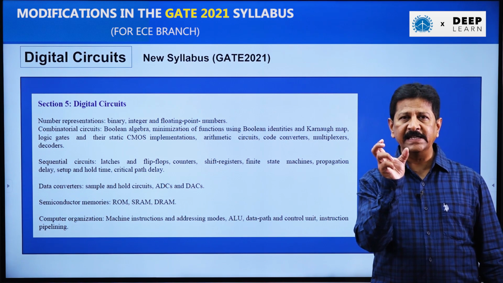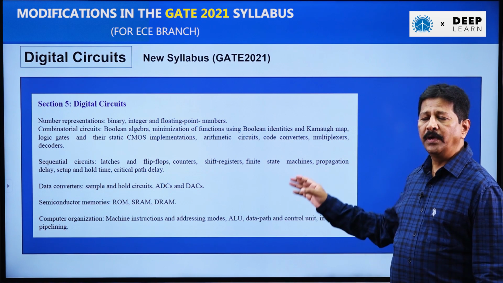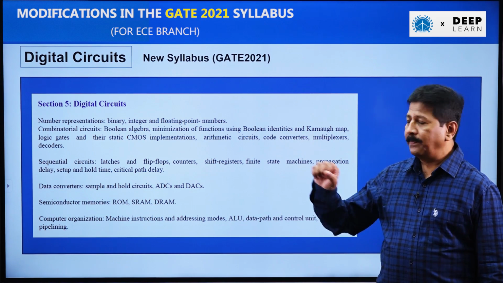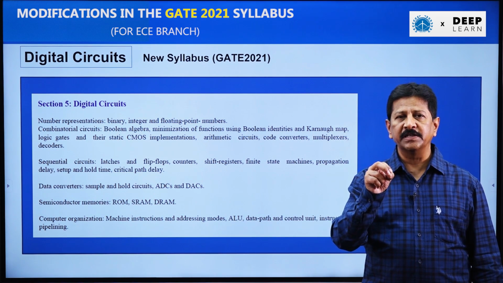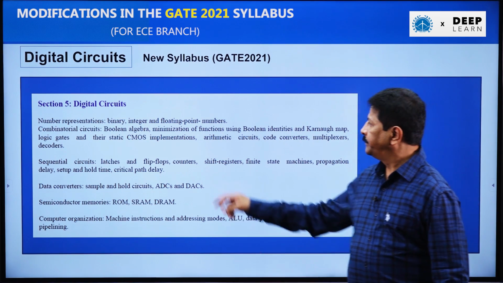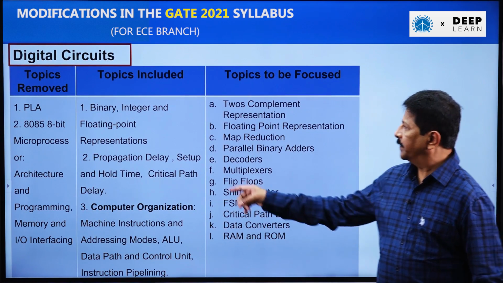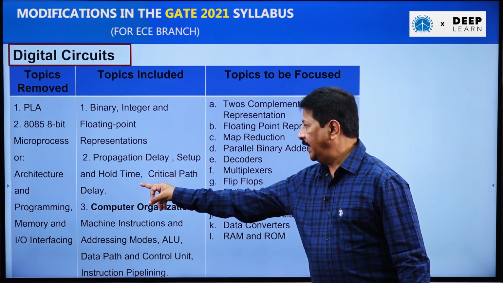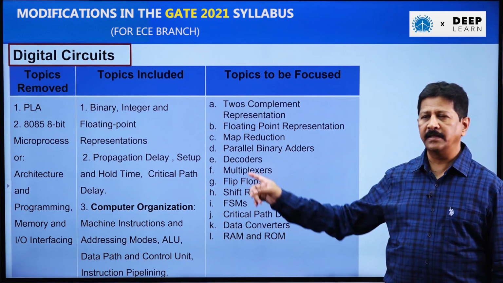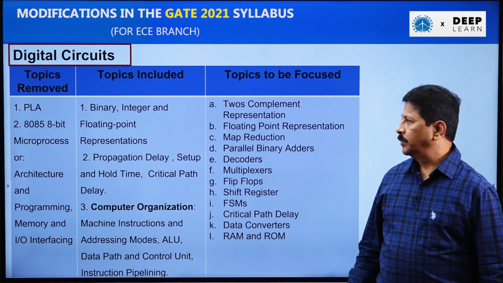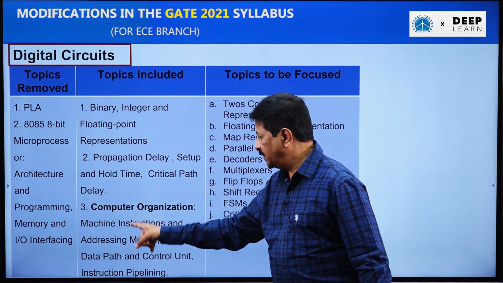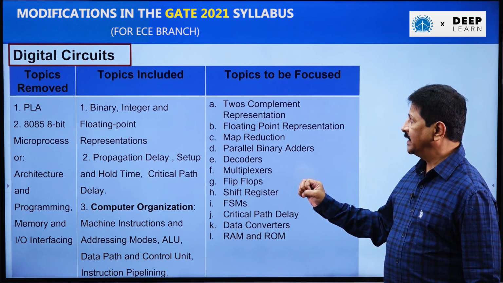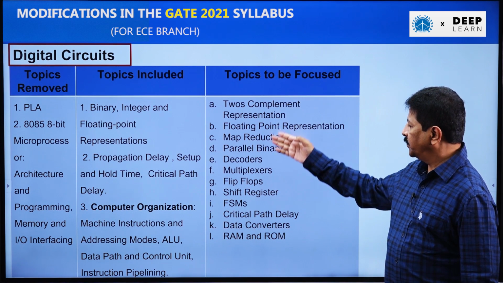Of course, it is the basic level of computer organization. Up to instruction pipelining we need to study. And apart from that, floating point representation is included in the syllabus, and also the critical path delay in a sequential circuit. That is another topic added. So these are the topics removed and these are the topics included. If you want to score more marks in digital circuits, you need to go through all these topics.